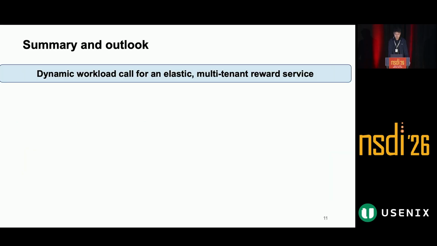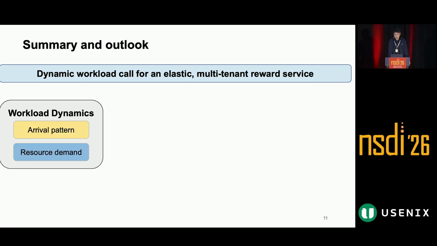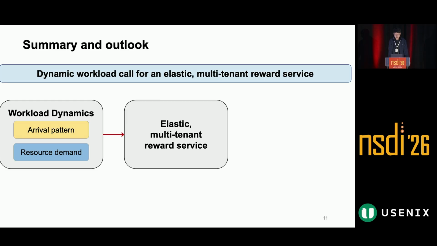Let me now summarize the key takeaway from the previous observations. Faced with such a dynamic workload, a static reward service will lead to either wasted resources or stalled training progress. Therefore, we need an elastic, multi-tenant reward service.